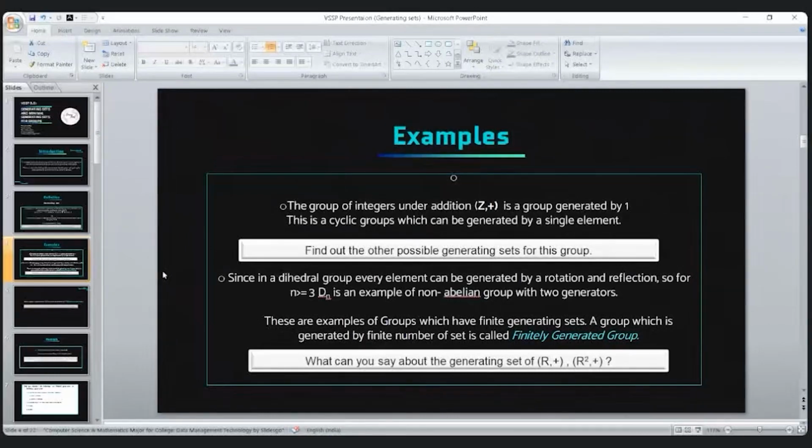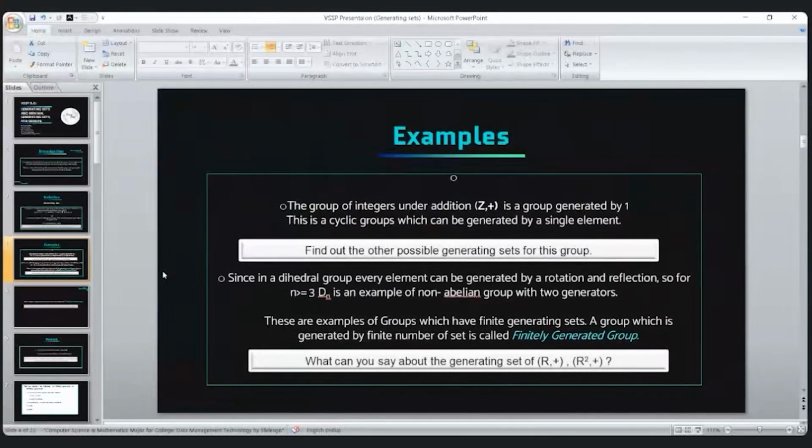So we have discussed two examples, and we can see that these have a finite generating set, that is, the number of elements in that generating set is finite. If a group is generated by a finite number of elements, then the group is a finitely generated group. But what can you say about the generating set of R plus, that is, the set of real numbers under addition?